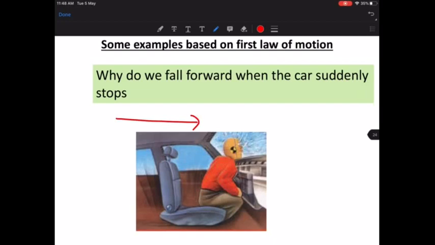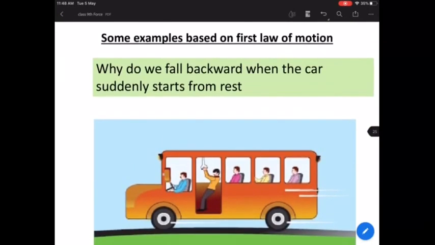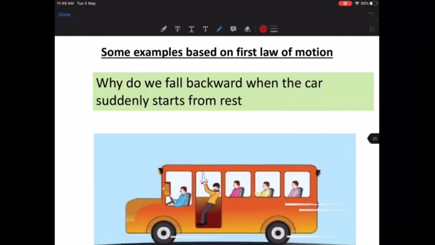So you understood this. Same is the case with this: why do we fall backwards when a car suddenly starts from rest? Suppose you're sitting in a bus. The bus is stationary. Now, suddenly the driver comes and starts the bus.